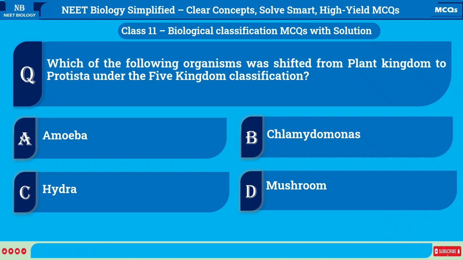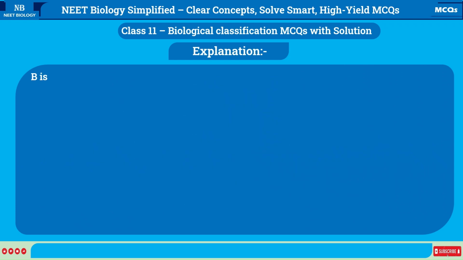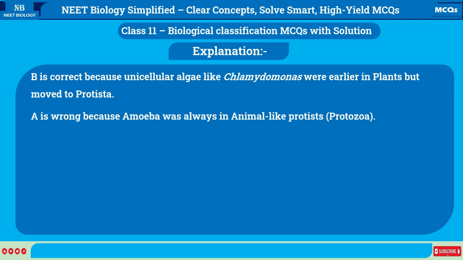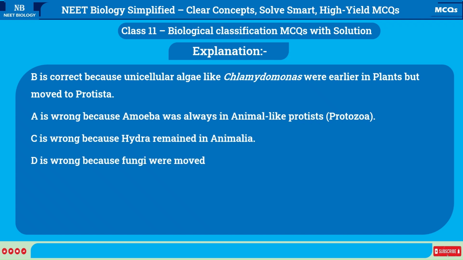Correct option is B. Chlamydomonas. Explanation: B is correct because unicellular algae like Chlamydomonas were earlier in plants but moved to Protista. A is wrong because amoeba was always in animal-like protists, protozoa. C is wrong because Hydra remained in Animalia. D is wrong because fungi were moved to a separate kingdom, not Protista.